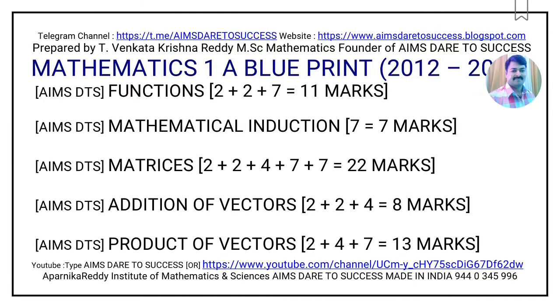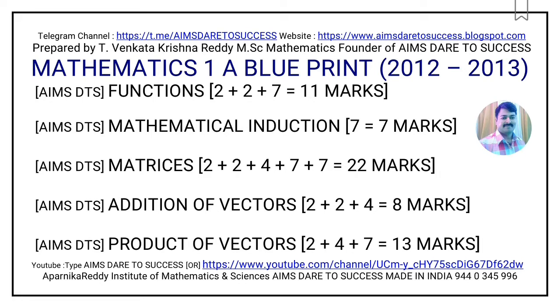Now I am moving to the Mathematics 1A blueprint chapter wise, according to the question paper pattern from Andhra Pradesh as well as Telangana, from your Telugu Academy textbook. Chapter 1 is functions. From the functions chapter you are having two very short answer questions and one long answer question. 2 plus 2 plus 4, 4 plus 7, together 11 marks.